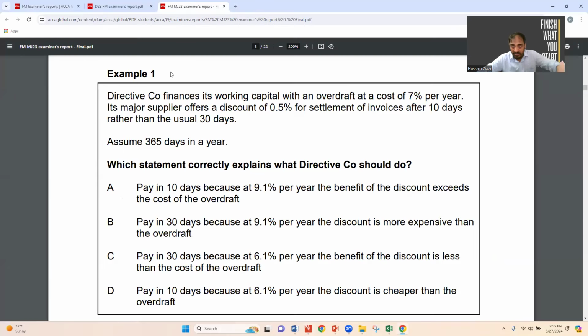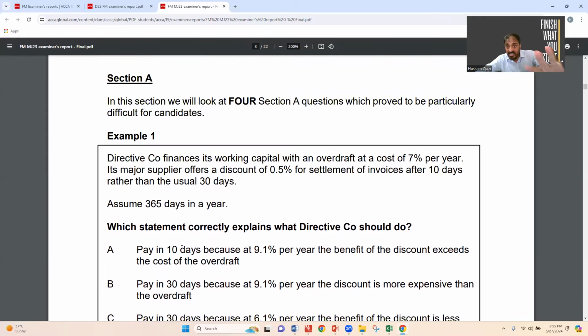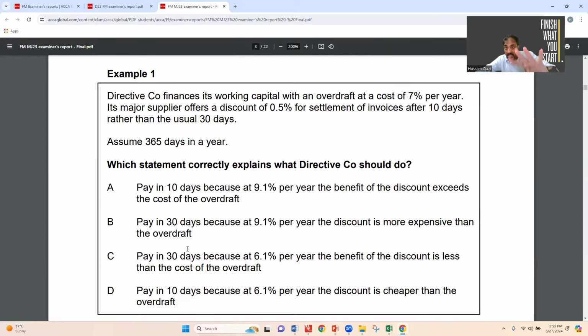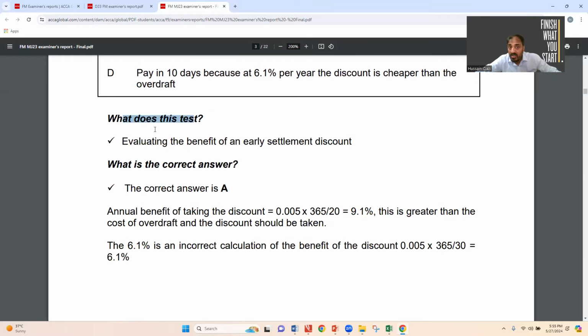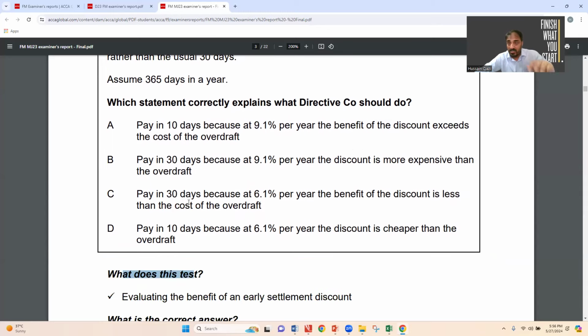For example, this is another example. Example 1. This is the case. Then after reading this case, the examiner says, first, what does this test? It means the examiner is telling the students, please stay here, read it carefully, understand carefully, and compose what the question is about. Then refer to the solution. What is this test? Which means read, understand, compose, then move on. Don't be so desperate to refer to the solution.